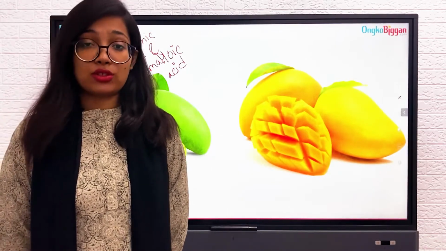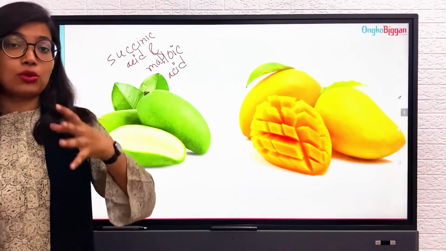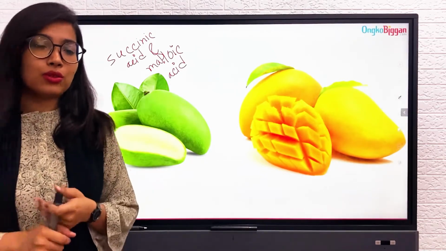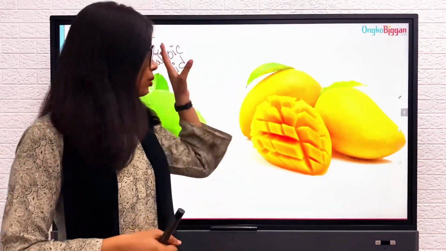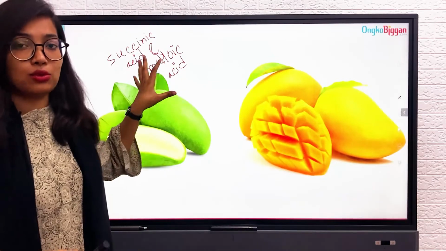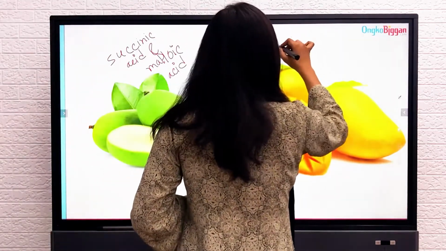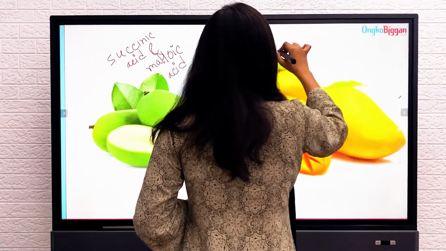Now, the name of the enzyme is galactonase. This enzyme actually converts these acids into glucose and fructose. We do know that the sugar is basically fructose. So that enzyme converts these acids into glucose and fructose, and that's why ripened mangoes taste sweet.